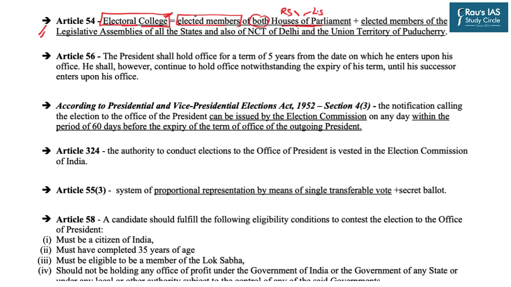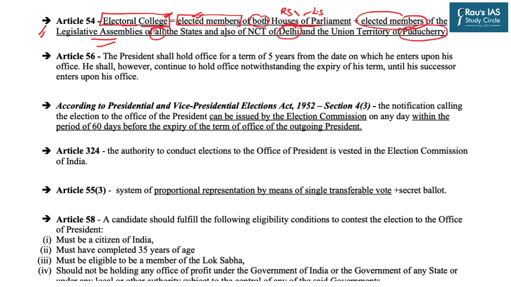Only those members who are elected take part. That means nominated members do not participate in the presidential election. Similarly, the elected members of the legislative assemblies of all the states and also of Delhi as well as Puducherry.